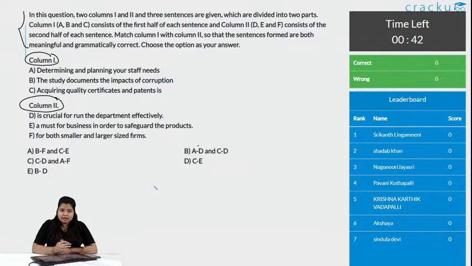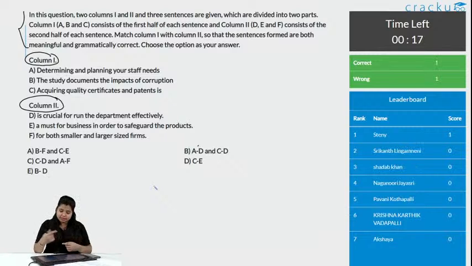You can just see and match them. 30 seconds remaining. If you are not able to get the approach, see the options, check them.